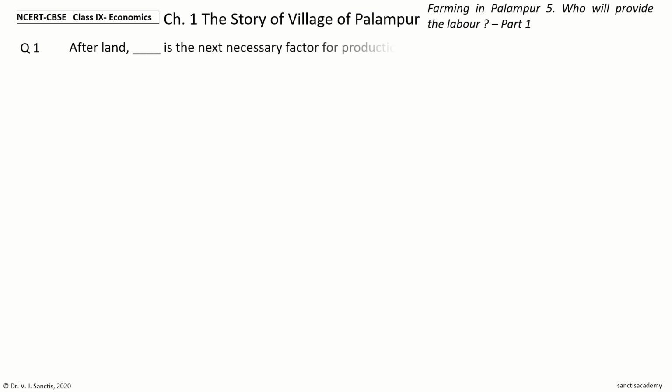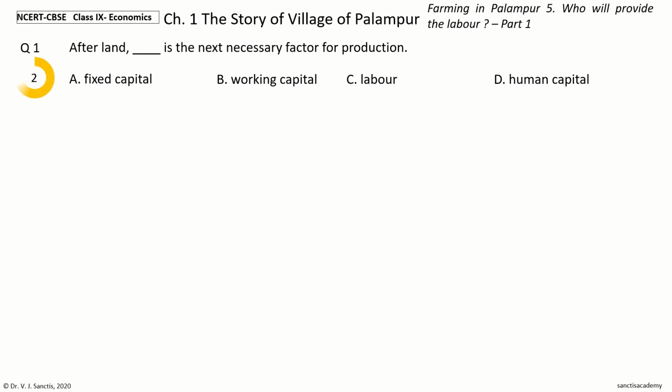After land, dash is the next necessary factor for production. The options are fixed capital, working capital, labor, human capital. Your time to choose. And the answer is labor. So, after land, labor is the next necessary factor for production.